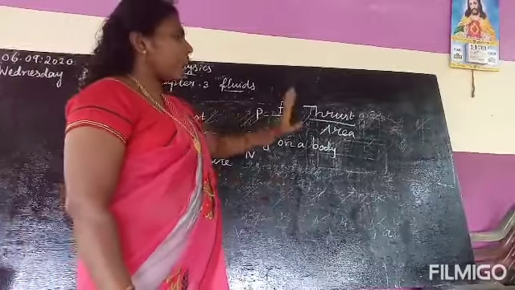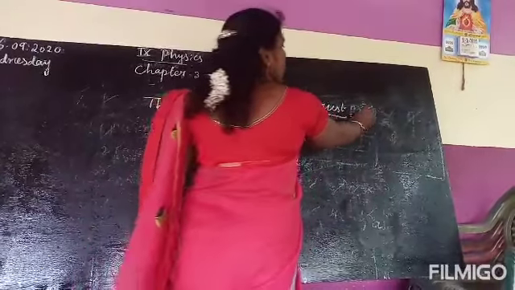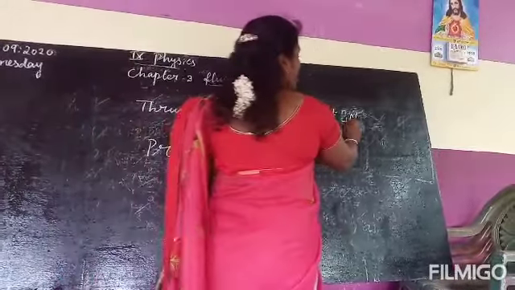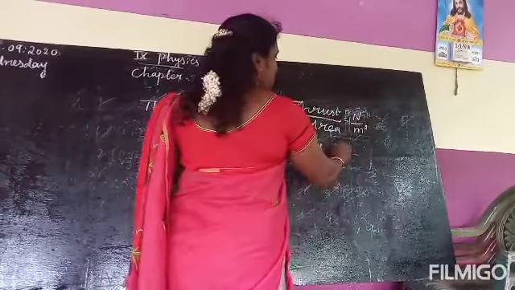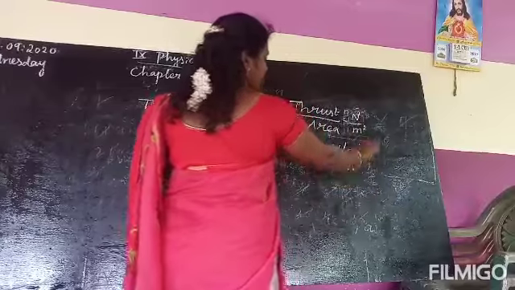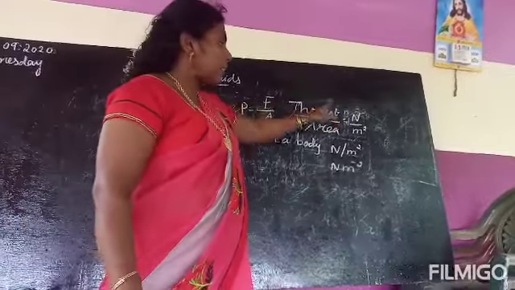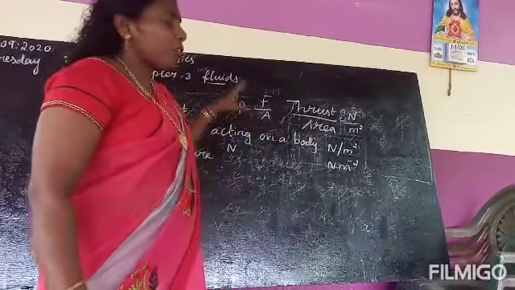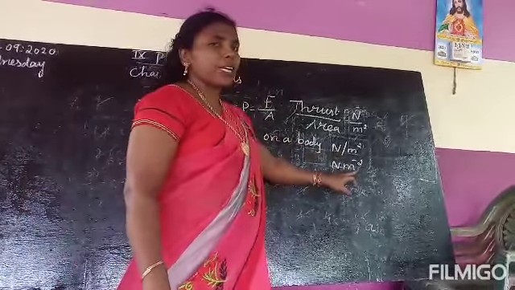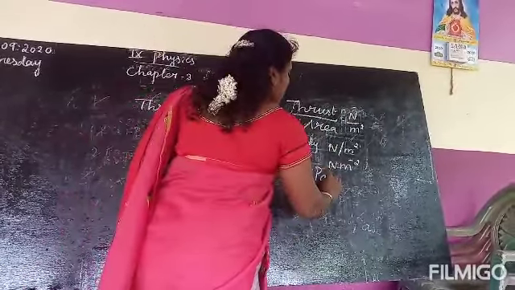By using this formula, we can write the unit. What is the unit of thrust? Newton is the unit of thrust. What is the unit of area? Meter square is the unit of area. So the unit of pressure is Newton per meter square, or Newton meter power minus 2. So the formula for pressure is force divided by area, or thrust divided by area. The definition of pressure is force per unit area. The unit of pressure is Newton meter power minus 2, or another unit, Pascal.